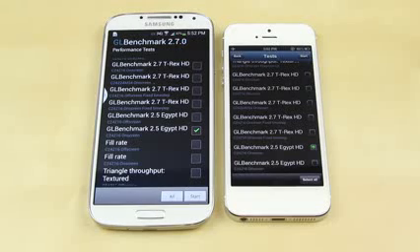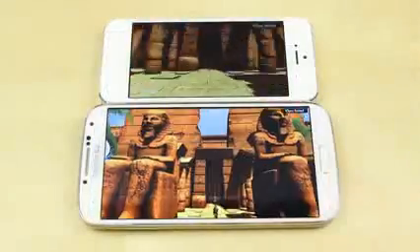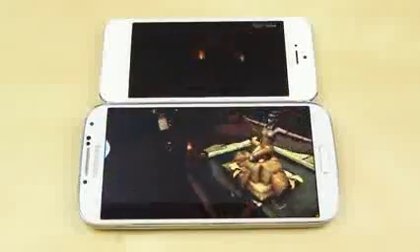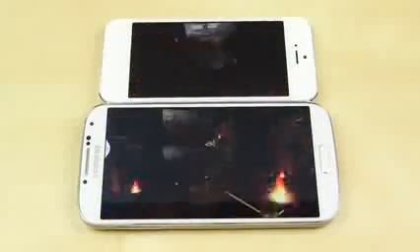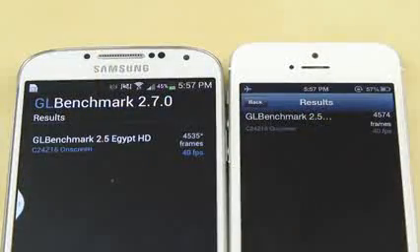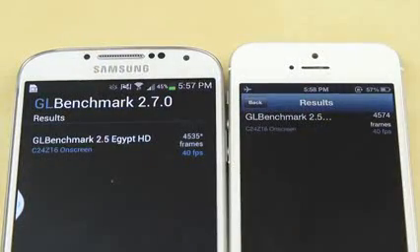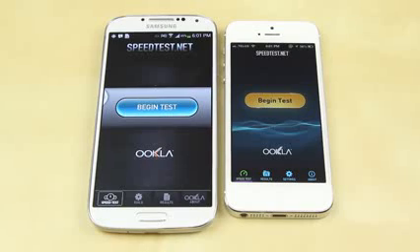The next test we're going to run is GL Benchmark 2.7. We're going to run the Egypt HD one, and this is a graphical test, so it'll pretty much run a whole sequence, and it will give you a final score in the end. The animation itself is actually quite long. I didn't want to make you guys have to watch the whole thing, so let's just skip through it, and we'll go to the final score itself. So in the end, the final score of the Samsung Galaxy S4 came just short of the iPhone 5 with a score of 4,535, while the iPhone 5 got a score just edging the Samsung Galaxy S4 at 4,574.